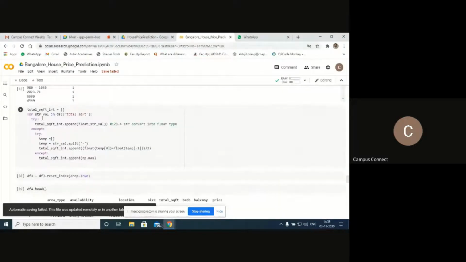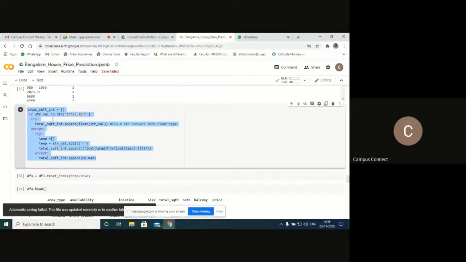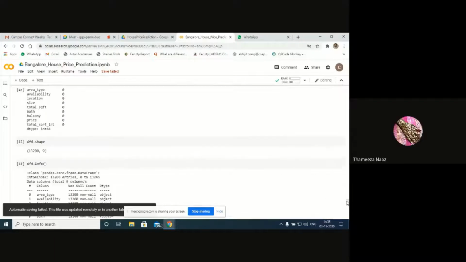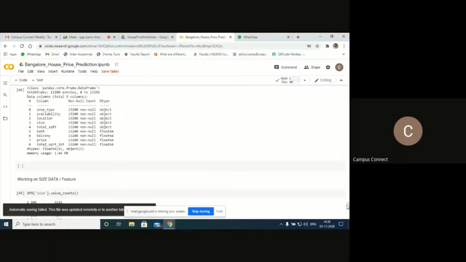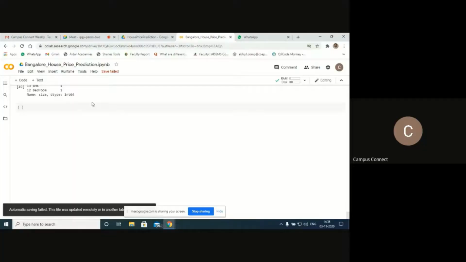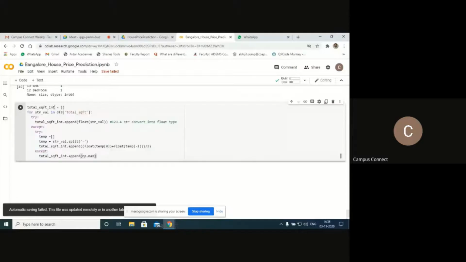I'll try the same thing here. Let me copy this. Instead of total square feet int, I'll replace that with size. Paste here.